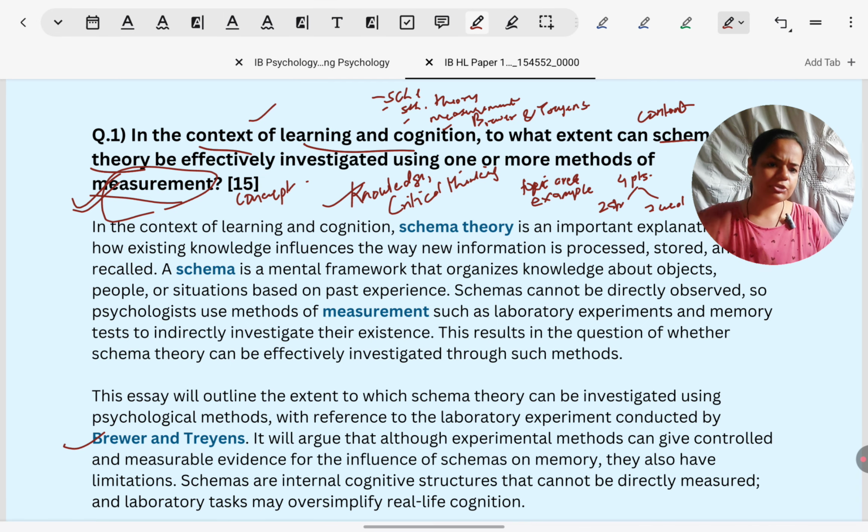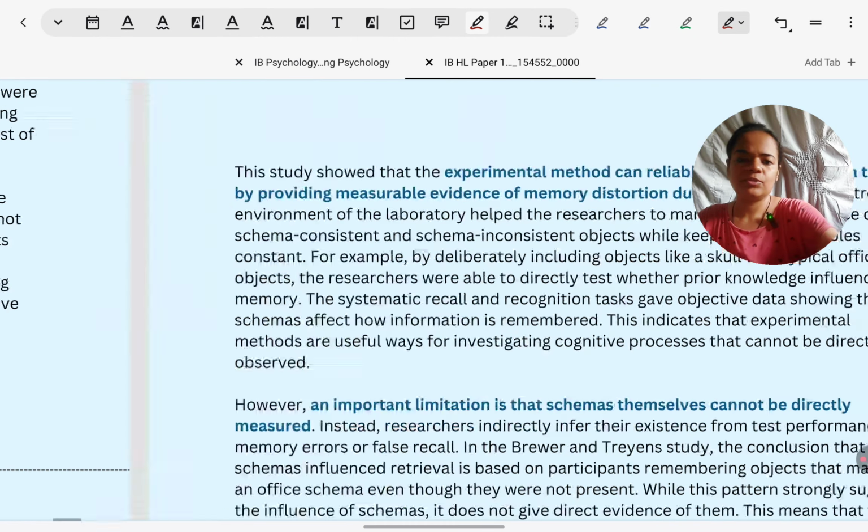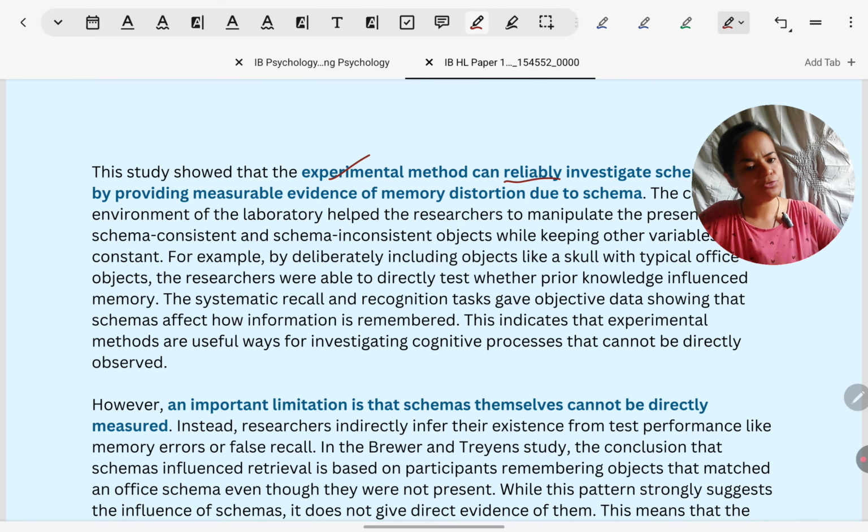Instead of writing, I'll just show you in the answer. It's on the next page. For example, you can see one strength is how lab experiments are reliable when it comes to measurement of schema theory. Again, in general, for measurement, there are many points we can give, good and bad things of measurement in psychology. We should remain focused on schema theory for now. Answers should be focused. That is also important from mark scheme point of view.